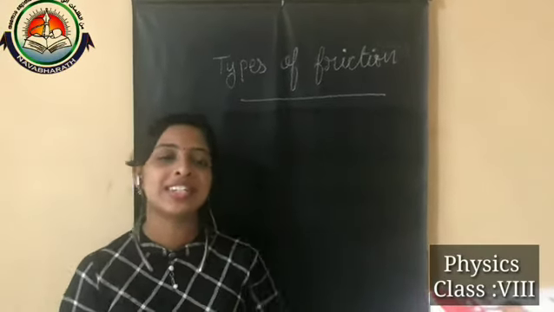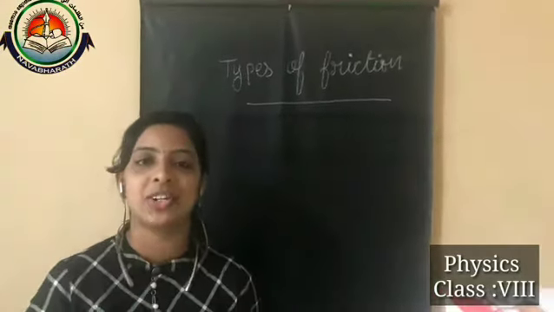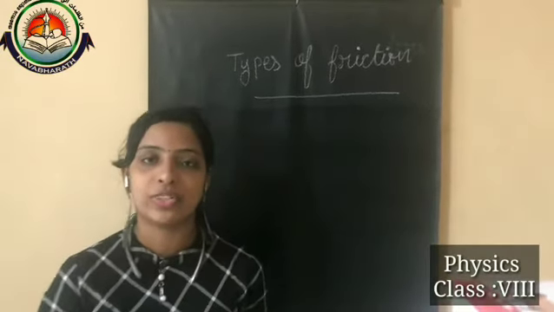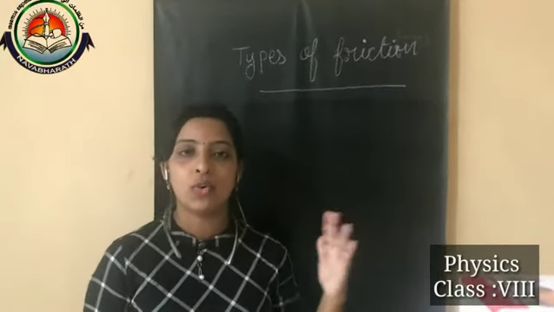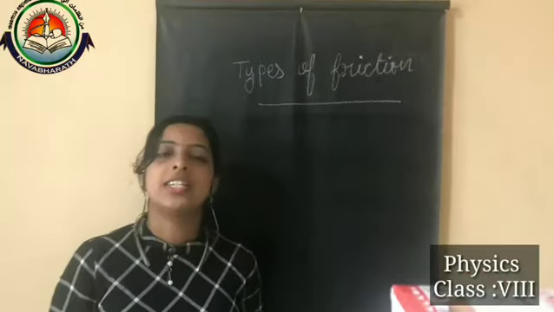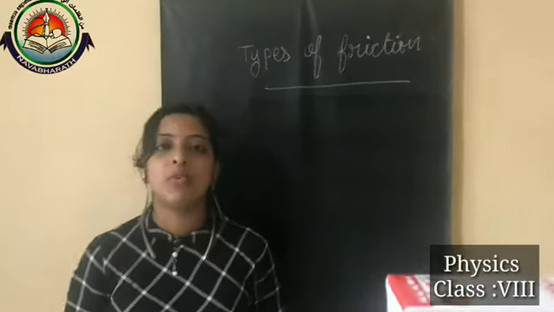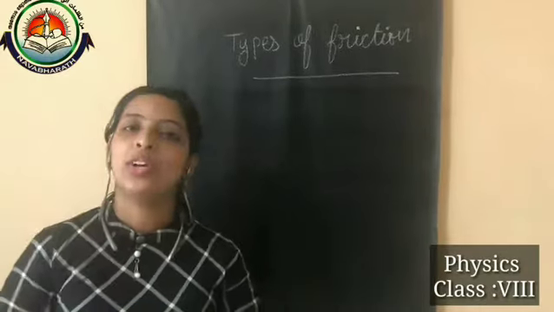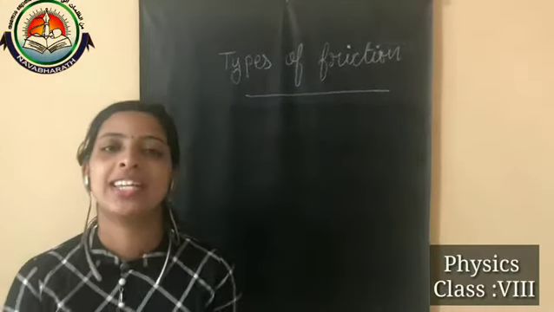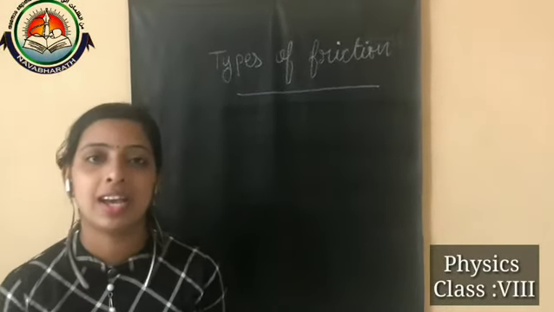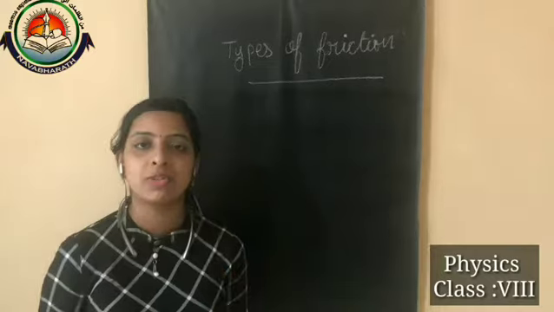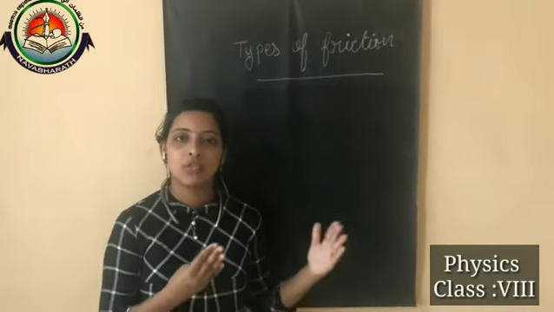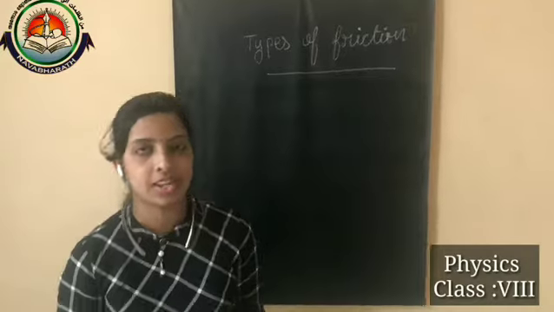Today we are going to discuss types of friction. We already learned that friction is a type of contact force, acting between surfaces in contact, that opposes the motion of one object over the surface of another. And what is frictional force? Frictional force is a type of contact force in which the force is acting between two surfaces that opposes the motion of one object over the other.